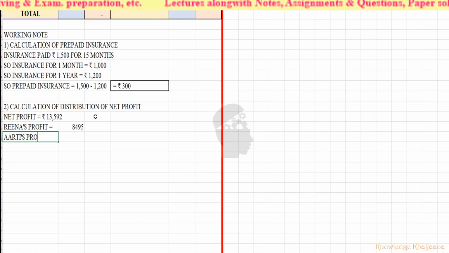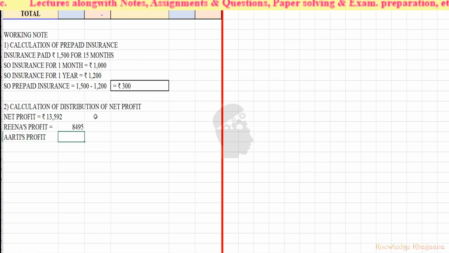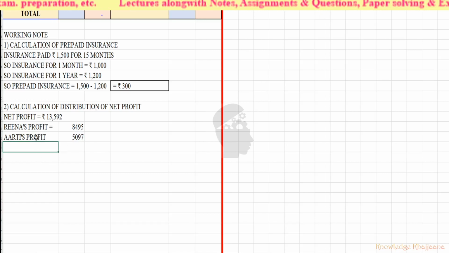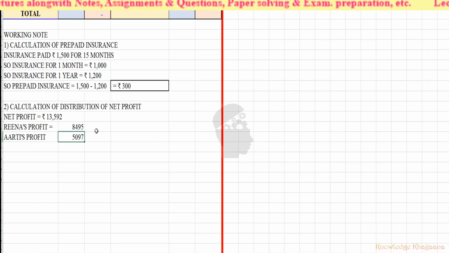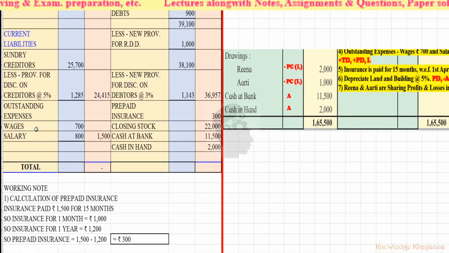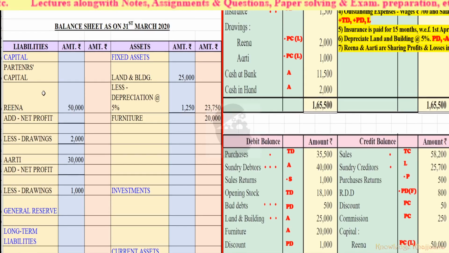Aarti's profit, how can we calculate Aarti's profit? Same. How much was the net profit? 13,592 divided by total parts 8 into Aarti's parts 3. So Aarti's profit is equal to rupees 5,097. Okay, so we distribute the profit to Aarti and Reena.